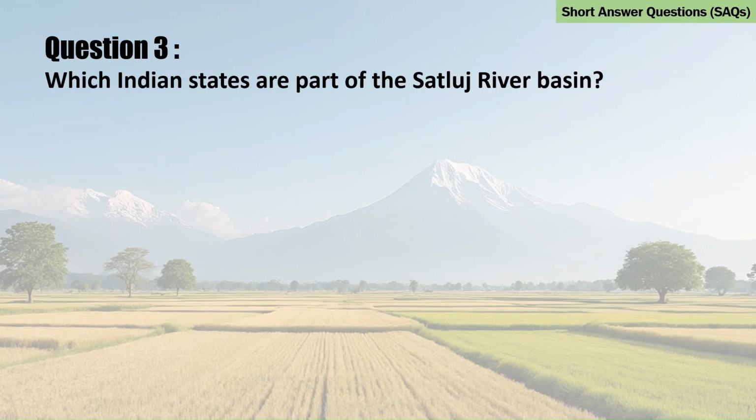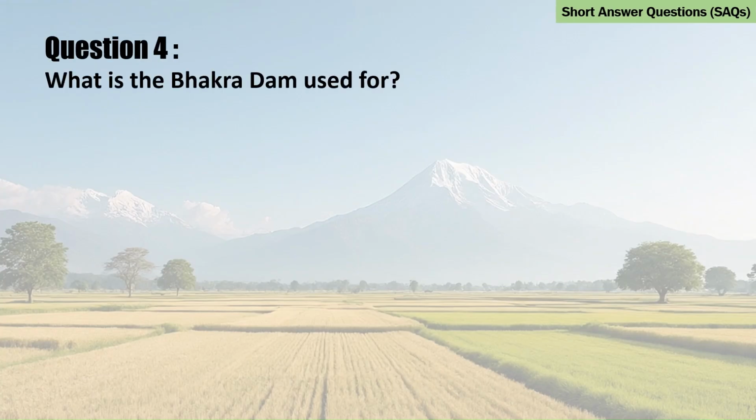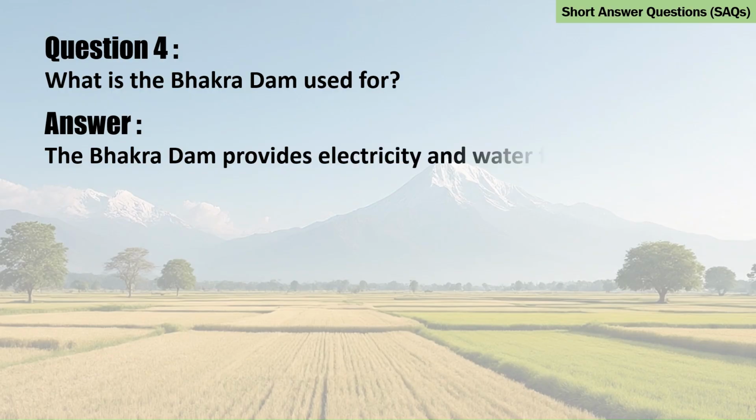Question 3. Which Indian states are part of the Satluj River Basin? Answer. Punjab and Haryana are part of the Satluj River Basin. Question 4. What is the Bhakra Dam used for? Answer. The Bhakra Dam provides electricity and water for irrigation.